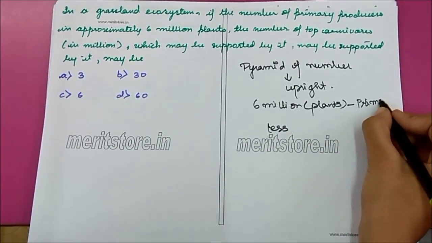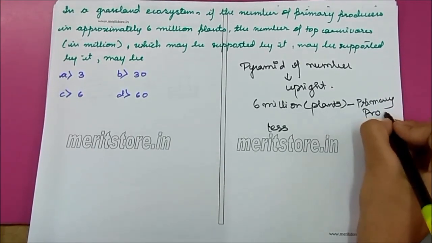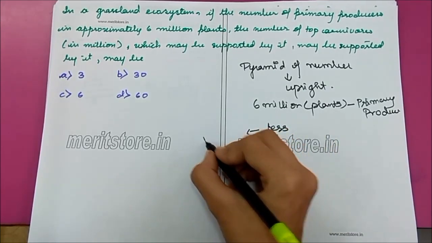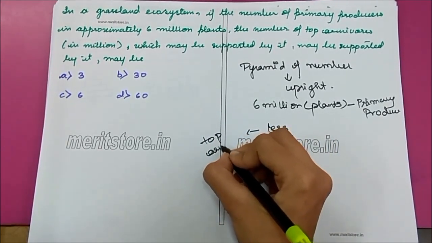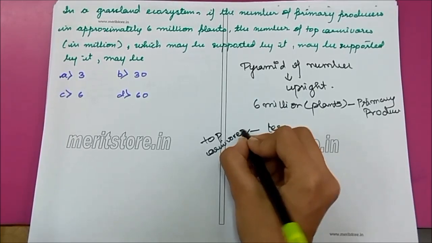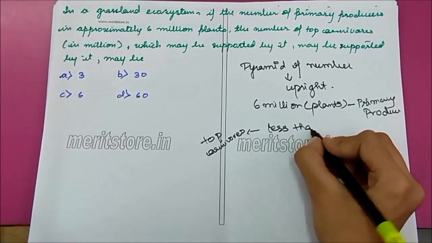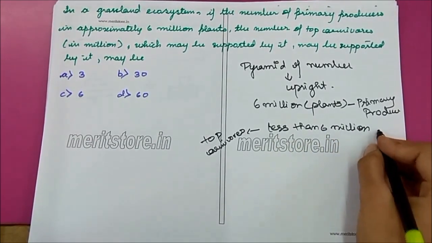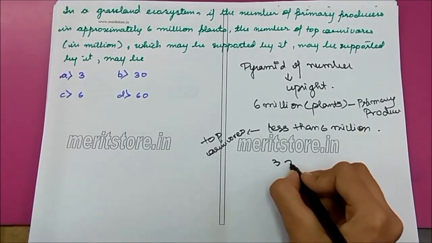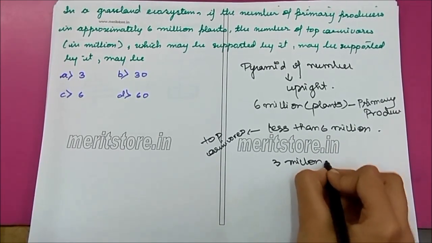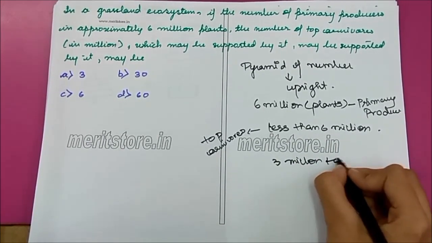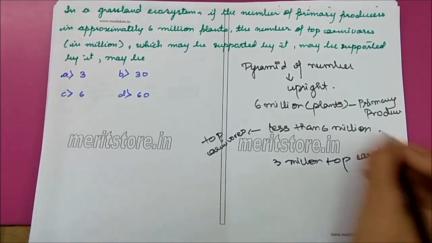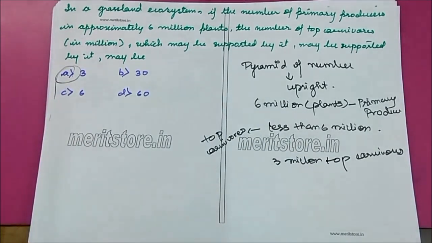Primary producers. This is top carnivores, less than 6 million. Hence, according to the options given, there would be 3 million top carnivores. Correct option is A, 3 millions.